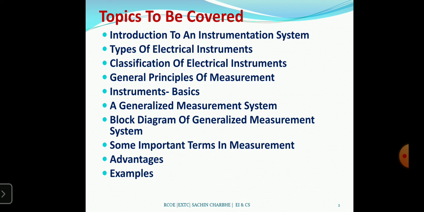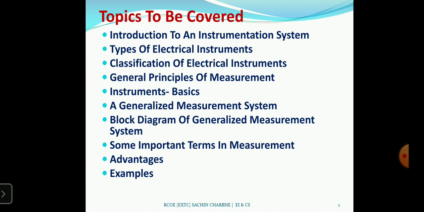Then again we classify them as AC instruments, DC instruments, or AC and DC; some instruments are analog and some are digital. Basically the previous instruments were analog, and nowadays most of the instruments we use in labs, refineries or any process control industries are digital. Now the era of industry is 4.0, that is machine to machine communication, so there we mostly use IoT sensors.